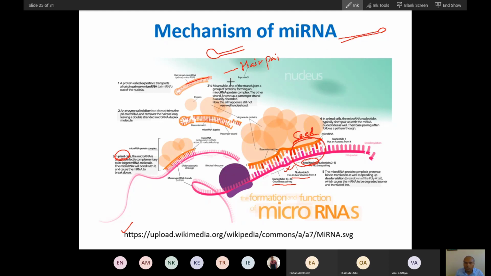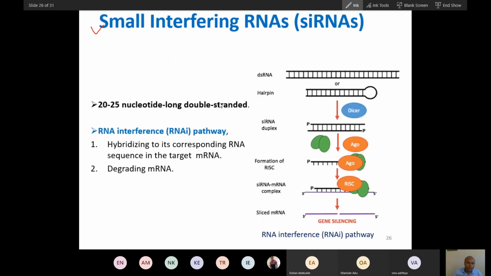The processing of this hairpin RNA will produce this microRNA, and the siRNA is also formed from the processing of double-stranded RNA or hairpin RNA.